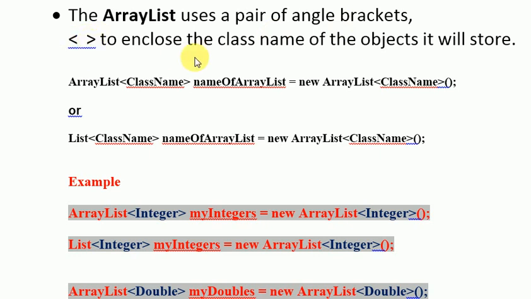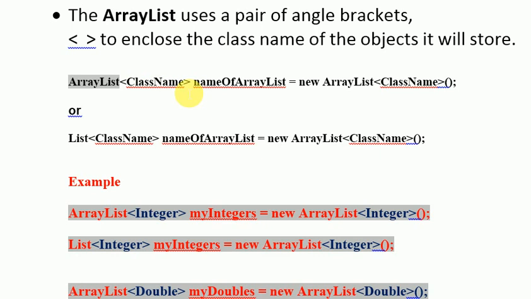In ArrayList we don't use square brackets as we use in simple arrays or 2D arrays. So here is the syntax of an ArrayList, that is how you can create an ArrayList. First of all, you have to write ArrayList with capital A and capital L, without any space, as it is. And then in the angle brackets, you have to write the class name. It can be Integer with capital I, or it can be Double with capital D.